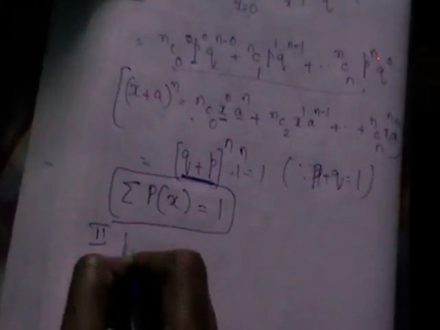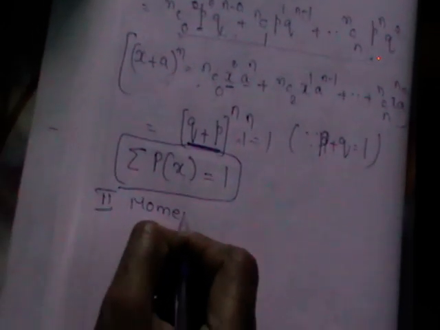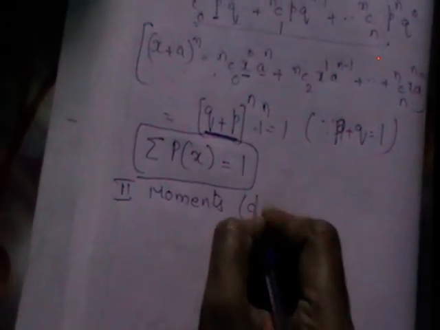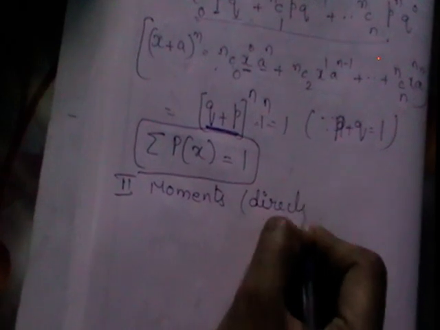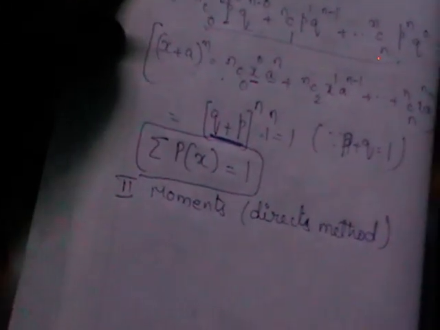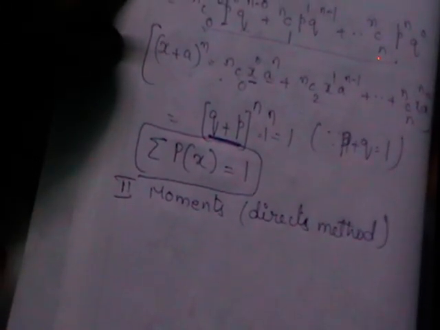So the second property which we are going to discuss is deriving moments. You know that moments are derived by using the generating functions and another simple method called the direct method. So if in the examination it is given to you to derive moments, you cannot use the MGF.